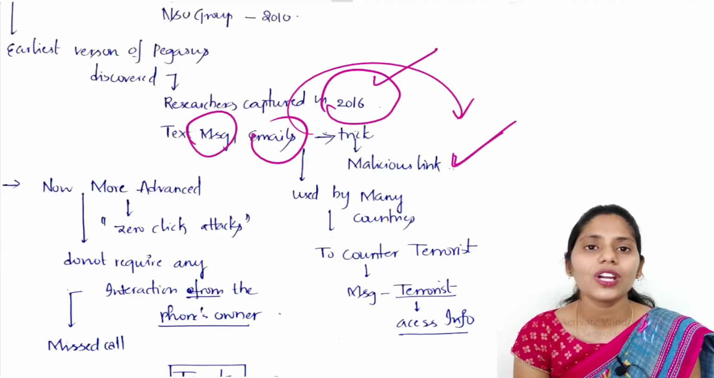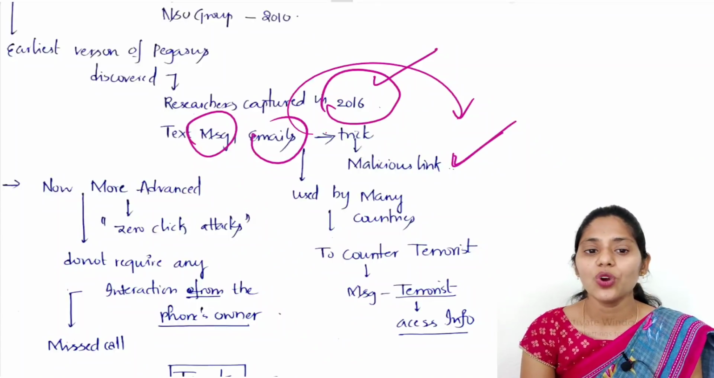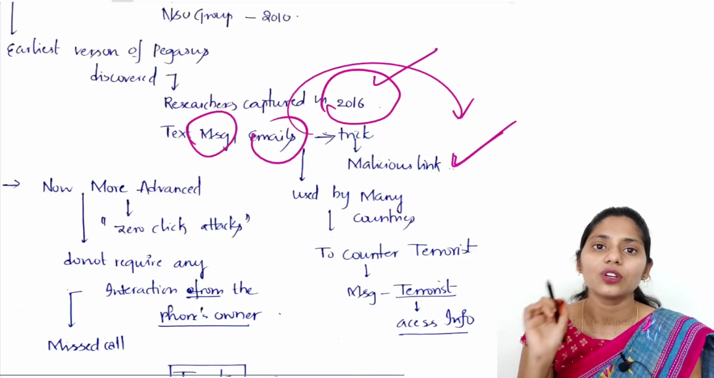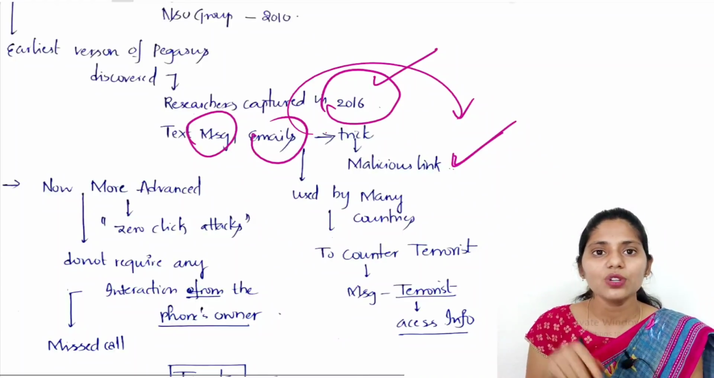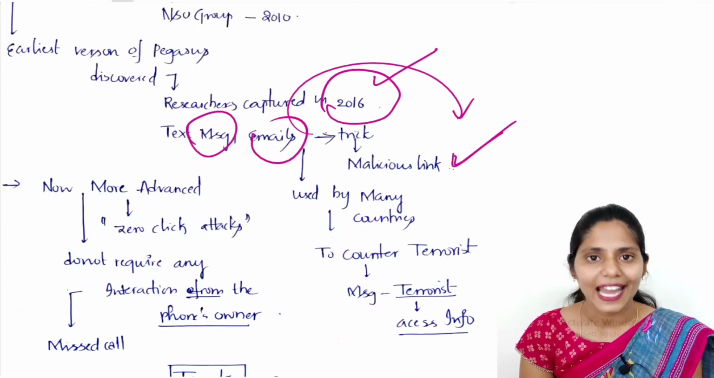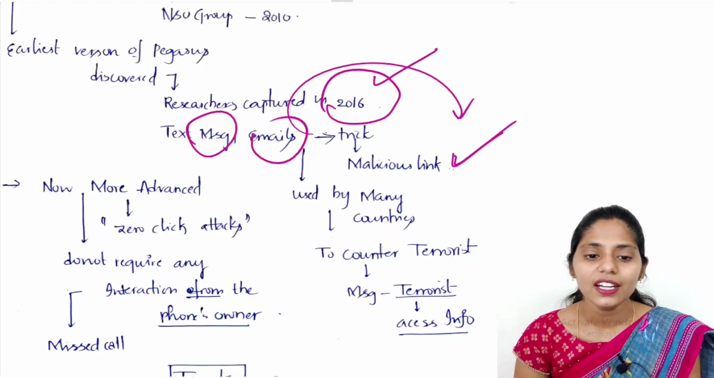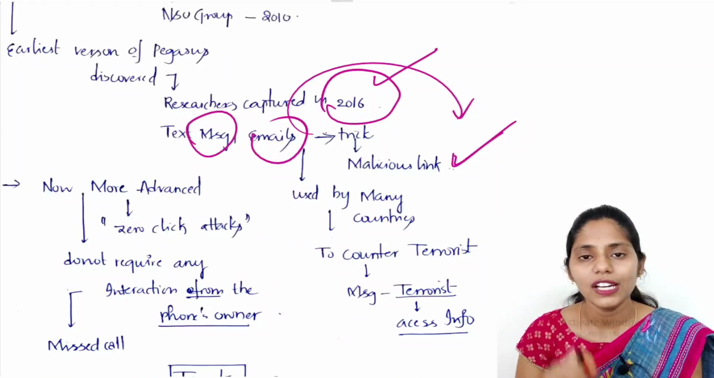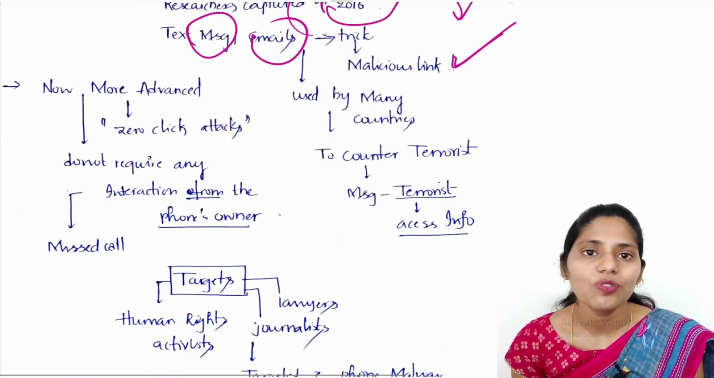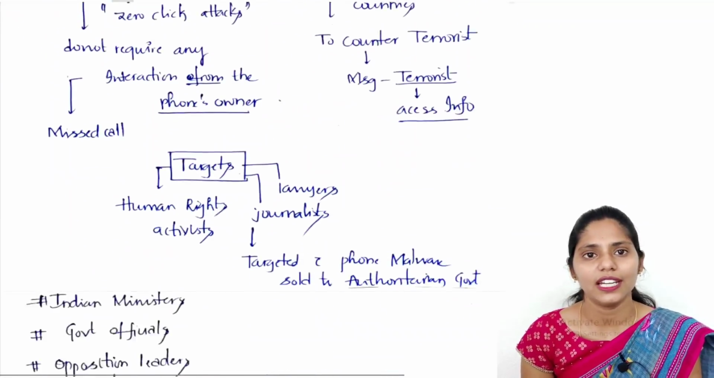But now we are coming up with more advanced spyware, because now we have zero-click attacks. That means we do not require any clicking of messages or emails. As we know, WhatsApp has been upgraded with video calls and voice calls. Whenever we get a missed call, our phone will download that malware and our phone will be hacked by the spyware. So it is called a zero-click attack.